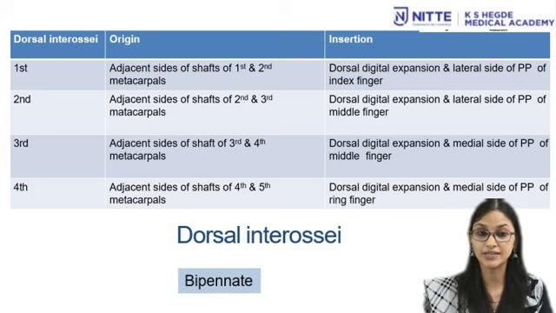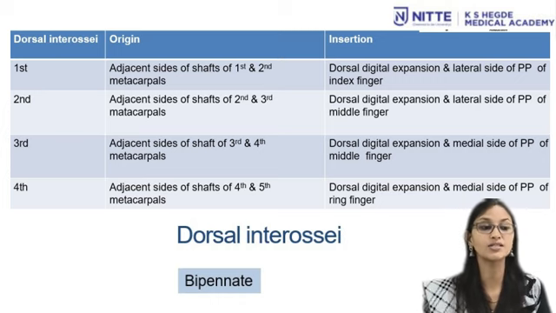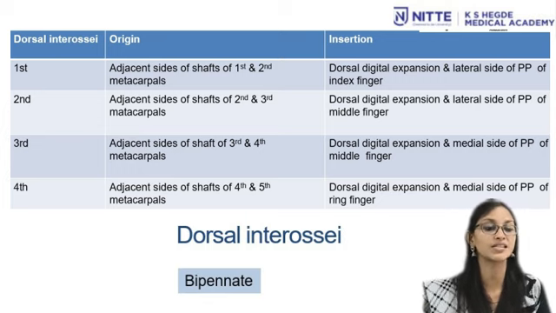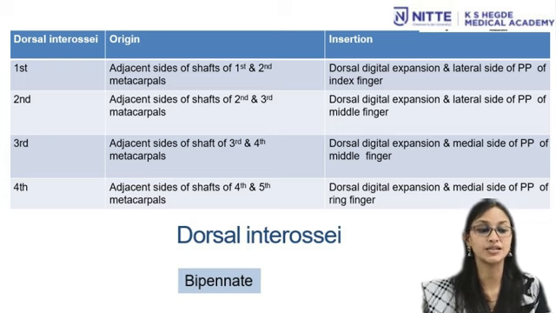The third dorsal interosseous takes its origin from the adjacent sides of shaft of third and fourth metacarpals and insertion is to the dorsal digital expansion and medial side of proximal phalanx of the middle finger. Fourth dorsal interosseous takes its origin from adjacent sides of shafts of fourth and fifth metacarpals and insertion is to the dorsal digital expansion and medial side of proximal phalanx of ring finger.